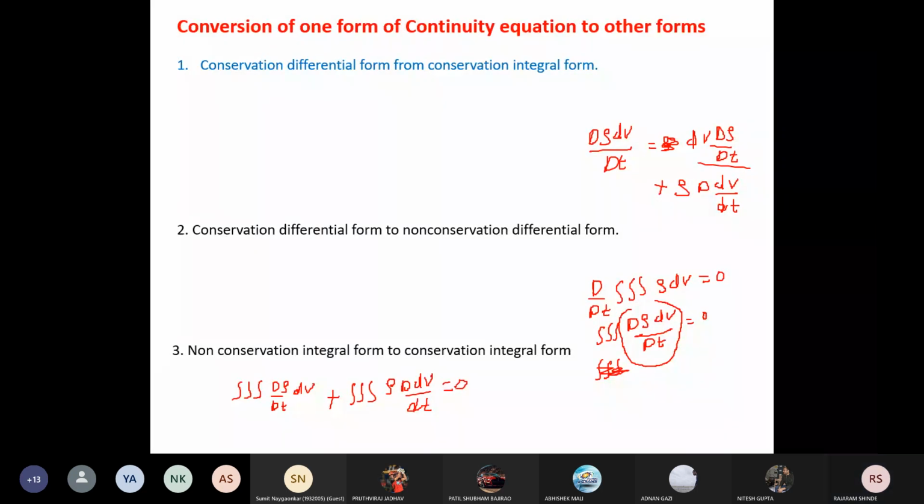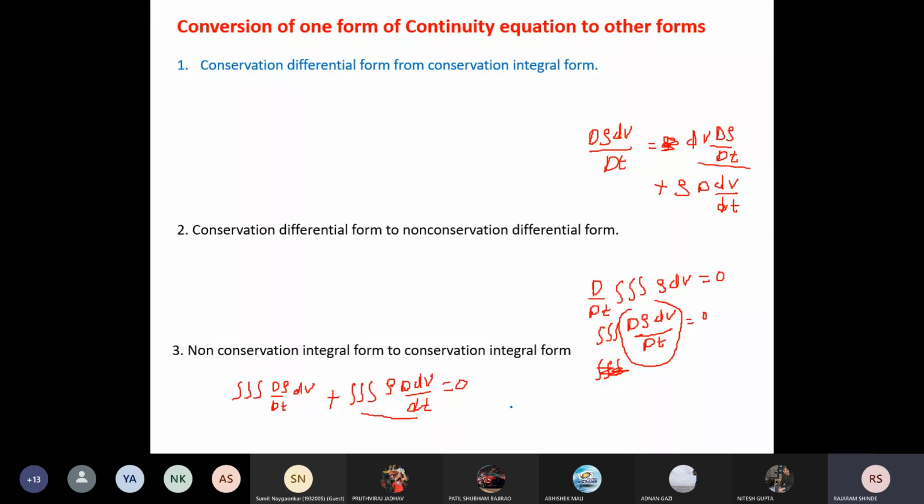Now what I will do, I will divide this equation by dv and multiply this term by dv. Now you see here, the first term is as it is. I will change the color.